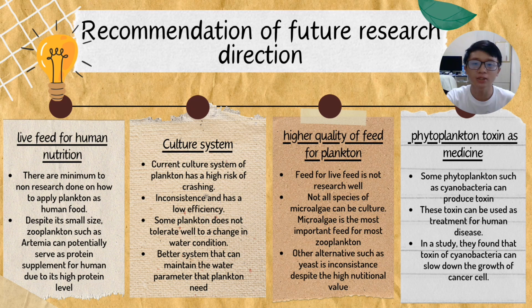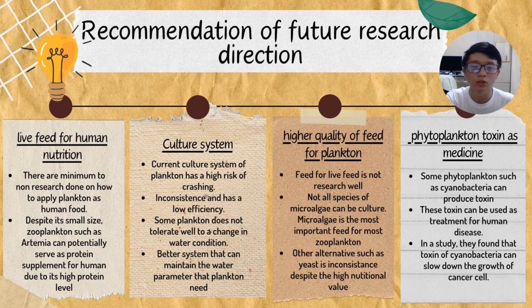So next, I will be presenting the recommendations for future research directions. So first, we should utilize live feed for human nutrition. Regarding this topic, there is minimal to no research done on how to apply plankton as human food. This is because they have a small size and it is regarded as wasteful if they are used in human food. Despite their small size, zooplankton such as Artemia can potentially serve as an alternative ingredient for the production of biscuits and protein powder due to their high level of protein.